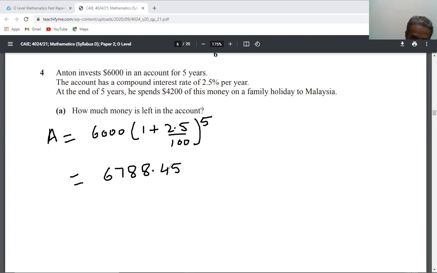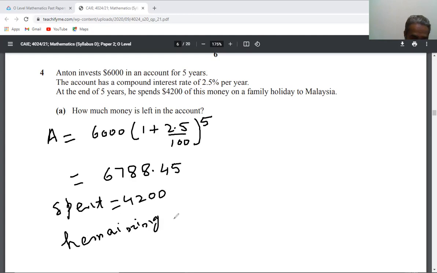Now, from this amount, how much did he spend? Spent is equal to 4,200. So remaining is equal to subtract 4,200 from this, so you will get 2588.45. That will be your answer.